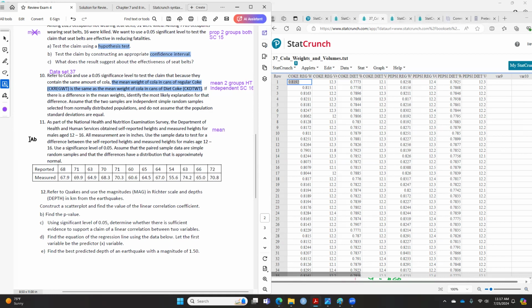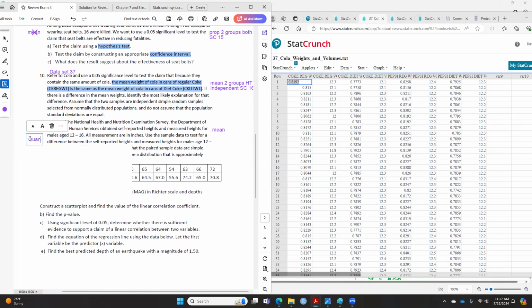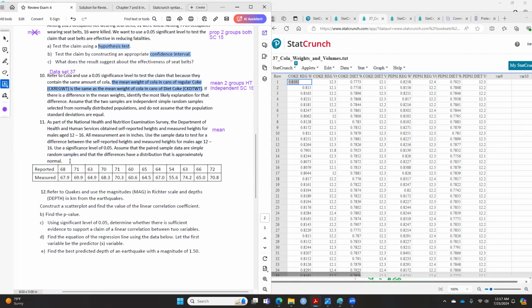Why? Because the variable that we use here is a quantitative variable. We are doing heights, and heights is quantitative. If it's proportion, it has to be categorical. This is also two groups because you get two data sets. Again, one is one group, two is two groups.